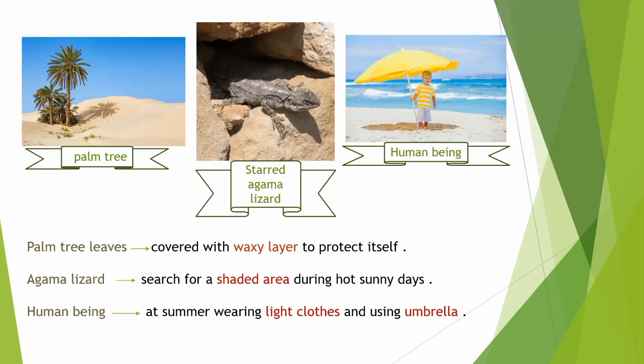Palm trees that live in the desert cover their leaves with a waxy layer, so they can protect themselves. The agama lizard searches for a shaded area to stay in the hot climate. What about human beings? In summer we wear light clothes and use an umbrella, so we can protect ourselves from the hot climate.